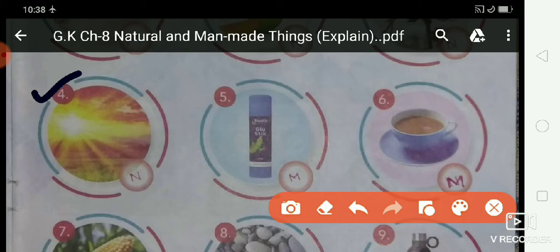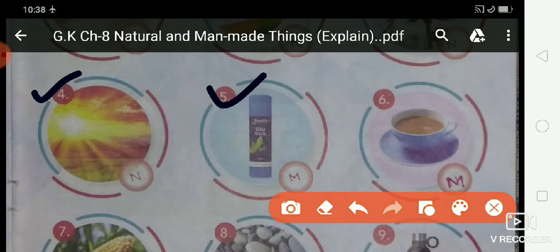Okay, sun is a natural thing. So spelling of sun, S-U-N, sun. Once again, spelling of sun, S-U-N, sun. Okay. Sun gives us light and energy. Okay. Now fifth one, glue stick.